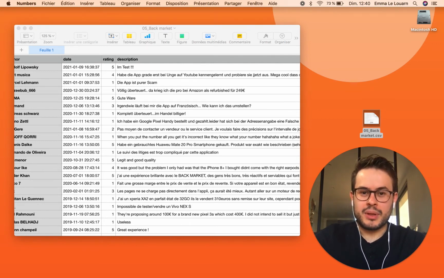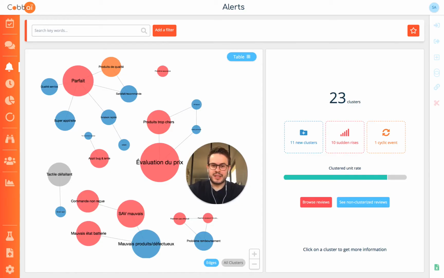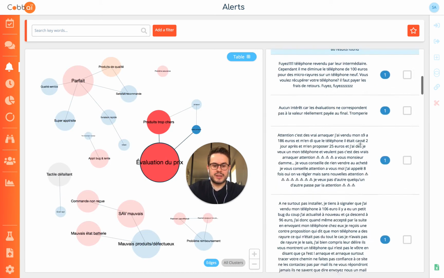Here is the example of Back Market. Let's see what the consumers have to say. We took all their reviews and put them into Cobbaï. Our SaaS platform provides us with a semantic map of all the different trends. Here each bubble, each cluster is a trend. We can see at a glance that the pricing is something big and people are talking about it.